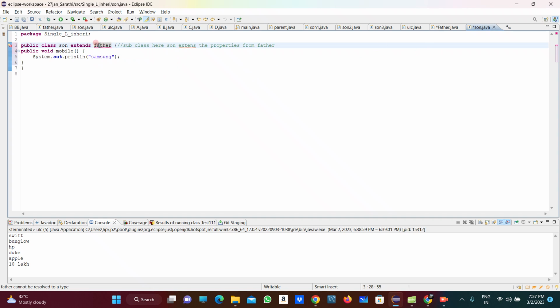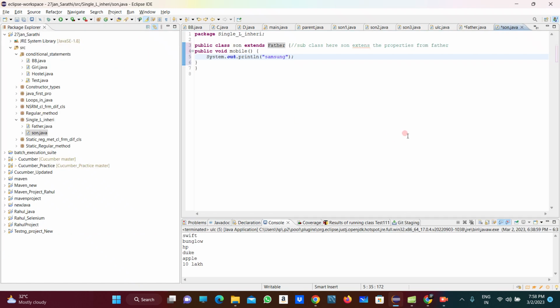So this is the capital F, right? This is the superclass, and Son is the subclass. So we have two classes, one is a superclass and another is a subclass.